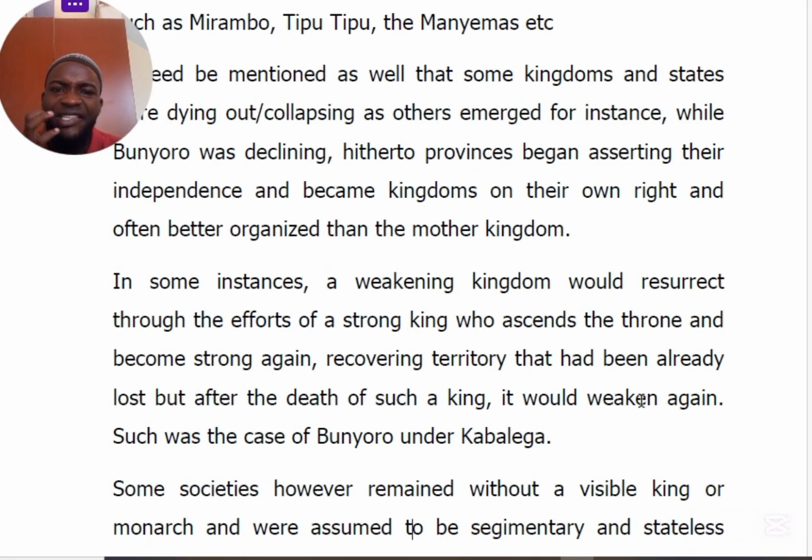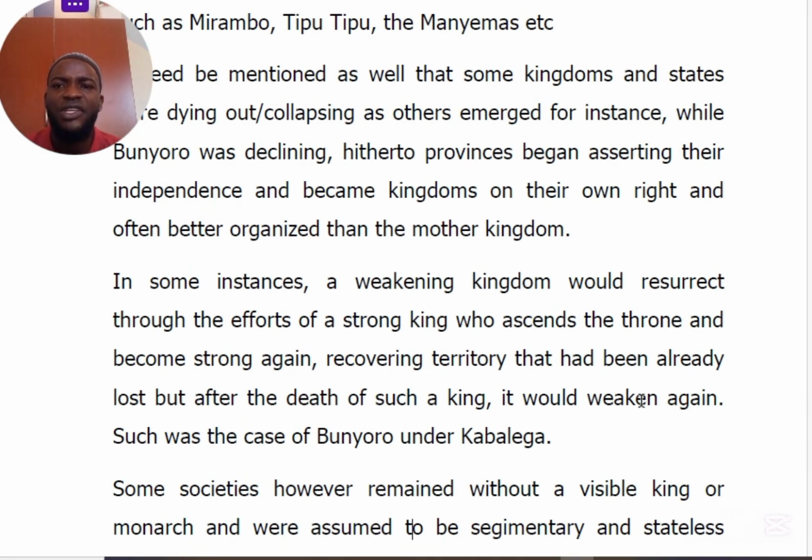In some instances, a weaker kingdom would develop, are we together, due to the fact that they had what we call stronger kings. They could develop with the effort of a stronger king. This king used to ascend to the throne through the hereditary system.